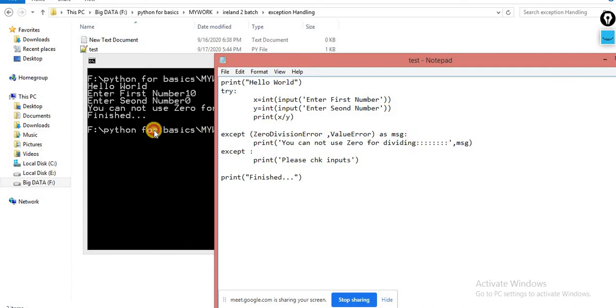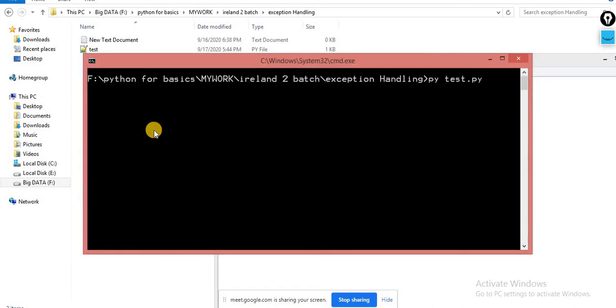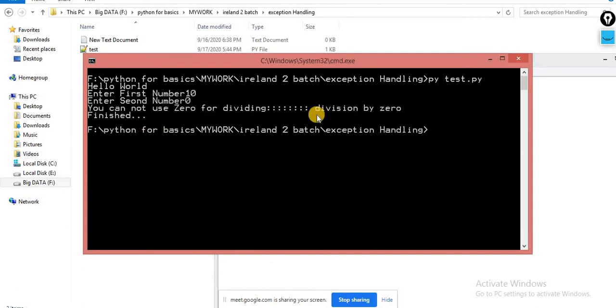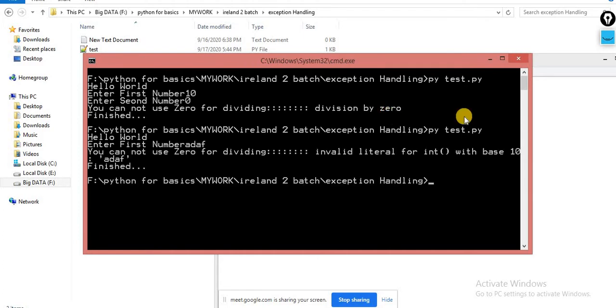Okay, so now you will get what type of error is being generated over there. If you want to check which error, you can check it out: division by 0 error. Okay, this is the second time that I am generating this error. Now you can check it out. You cannot use division, that is invalid.